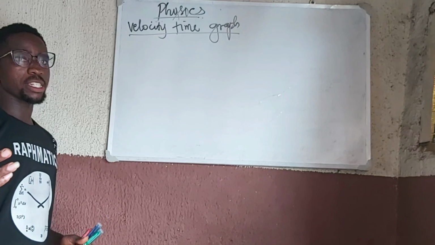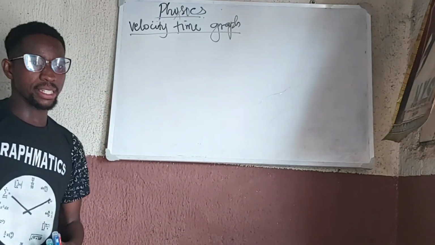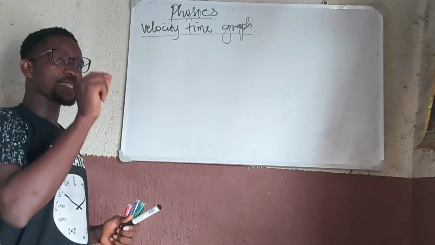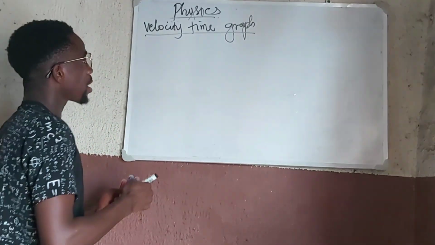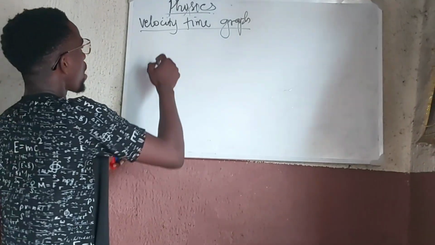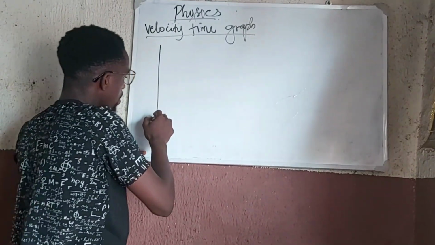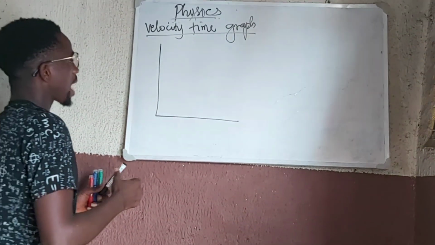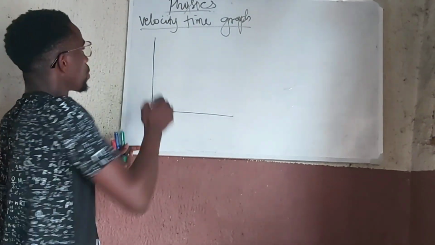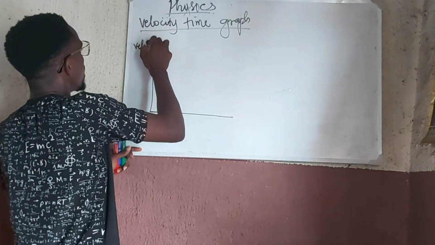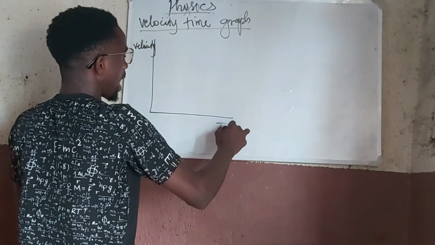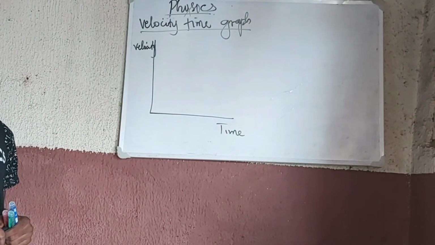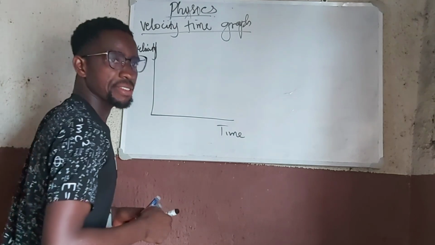So before we discuss these equations, let us talk about the velocity time graph. If we obtain the instantaneous velocities of a moving body at various points and then measure the time when these velocities happen, we can use them to plot a graph of velocity against the time, and that graph will be known as the velocity time graph.